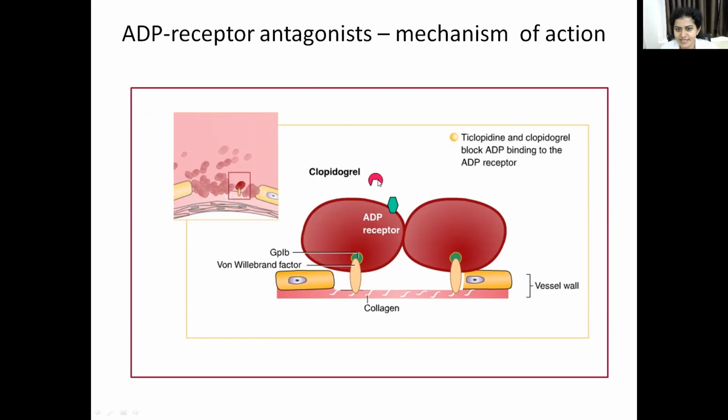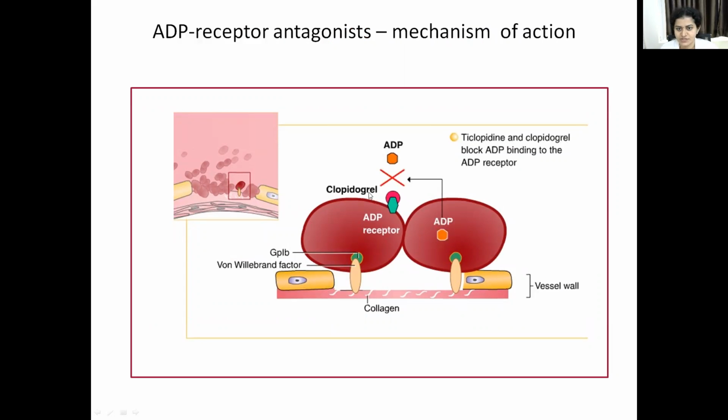So they block ADP from coming and binding to these ADP receptors. This is the ADP receptor which is present in the platelets. These two drugs, ticlopidine and clopidogrel, block the ADP binding to these receptors.